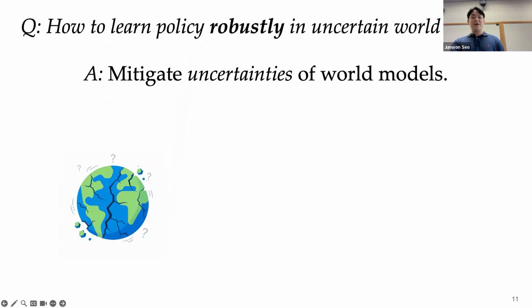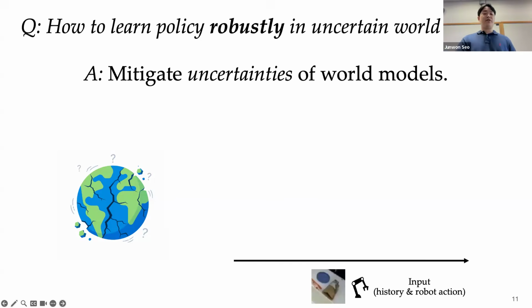So it sounds simple, but we first need to understand where these uncertainties are coming from and what the sources of these uncertainties are. So suppose for illustration that the world model operates in a one-dimensional space, a very simple space, where the x-axis represents the model input consisting of past observation and robot action, while the y-axis represents the prediction target, namely the future observation.